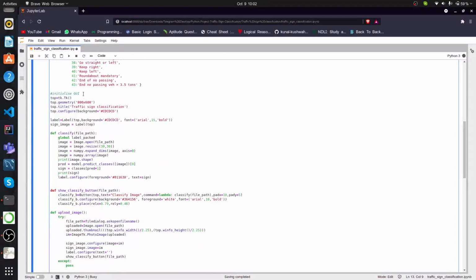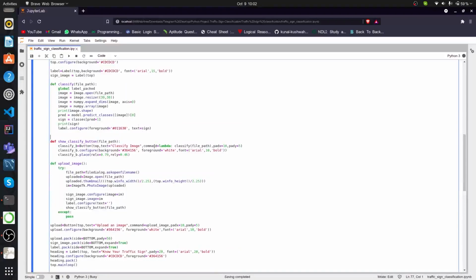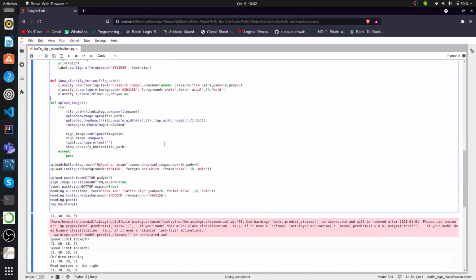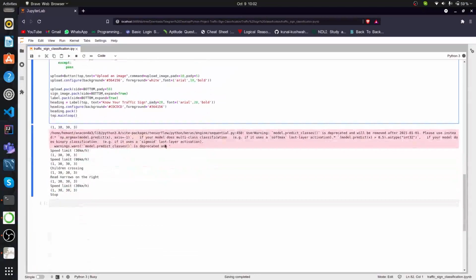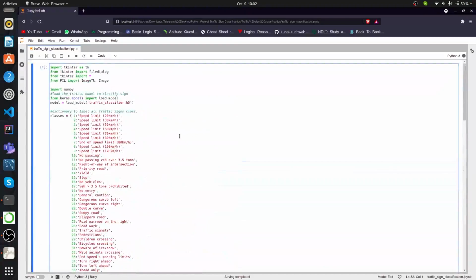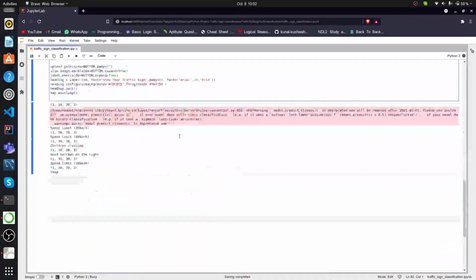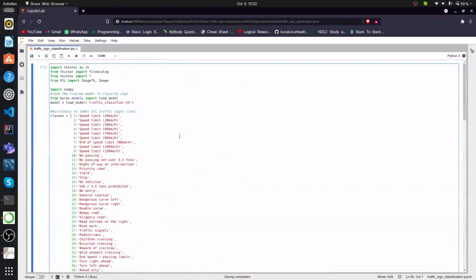The next is initializing the GUI part. First of all, we initialize the top using Tkinter, and this is the size of the window which it initializes. This is the name. The next is the background color, the label color, and everything related to the label. Then these are the functions which help us to identify the file path, the classify button, and what the upload image button does. Then another one, the full package I've been working on. This is the project that we have been working on for some time, and furthermore my friend Parth will explain.